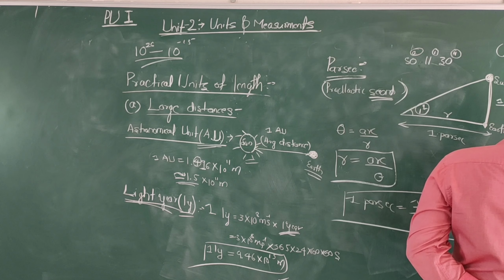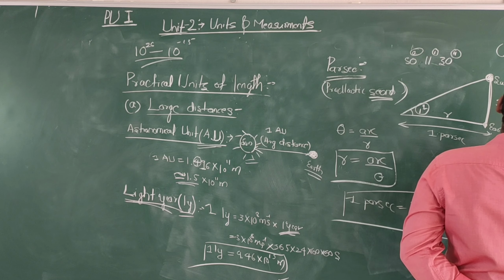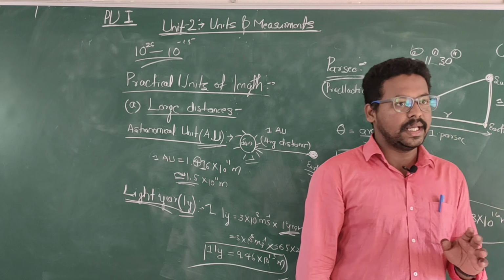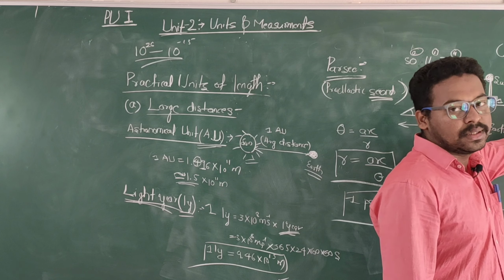I already discussed the prefixes used before the SI unit, where micro and nano also came.